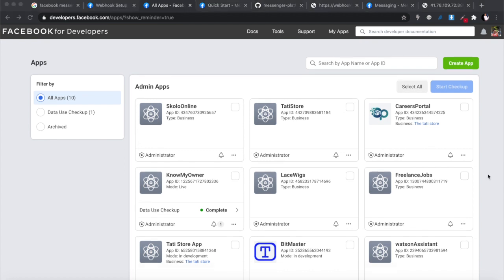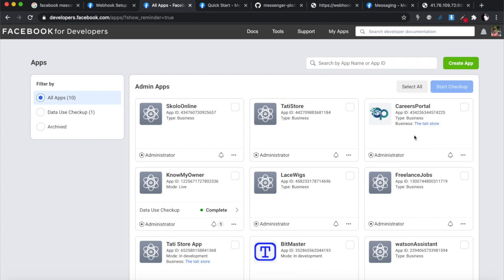To get your page access token, you need to go to the developers.facebook page. By now you should know how to do this if you've been checking some of the videos we did on this channel. If you get to your developers page, this is all your apps. You can either create a new app if you don't have one, but if you already have an existing app, you can actually use an existing app.